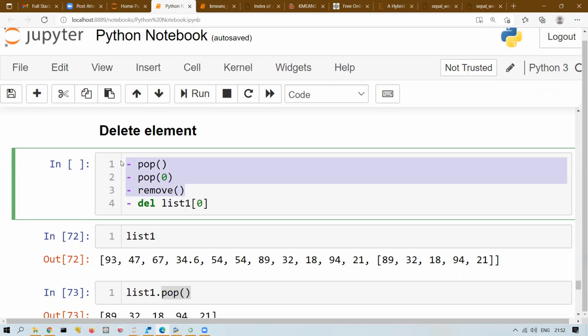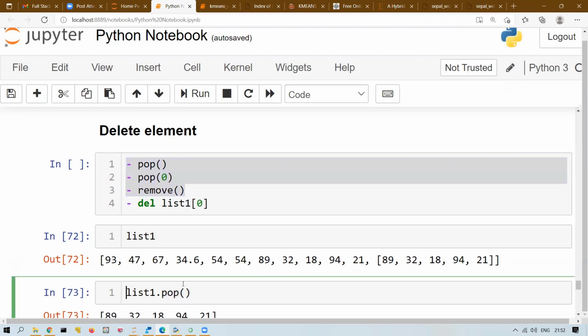Can we also use colon, like if I want to delete a group of elements? Del will help you with that. Using pop or remove you cannot delete a bunch of elements. Let us try that.